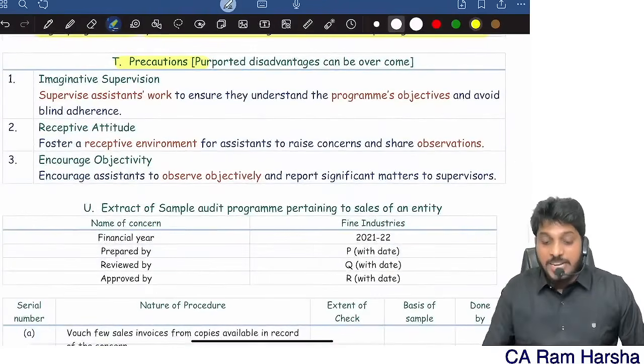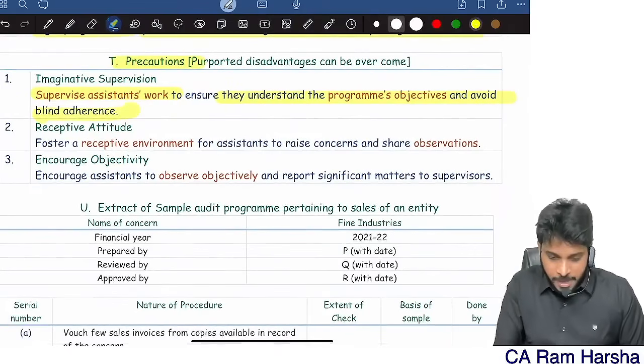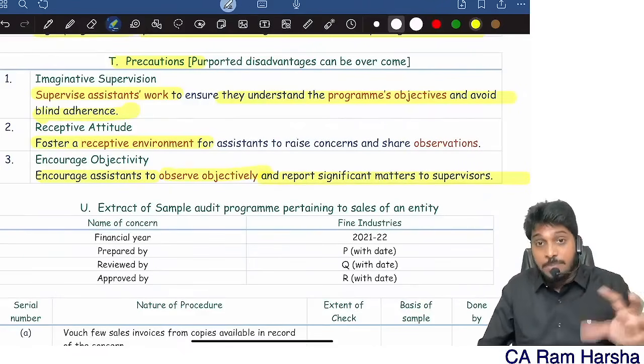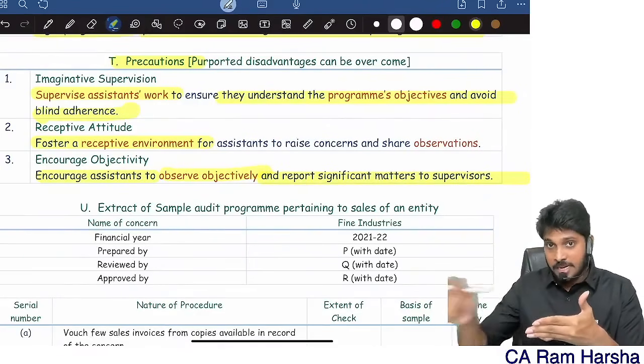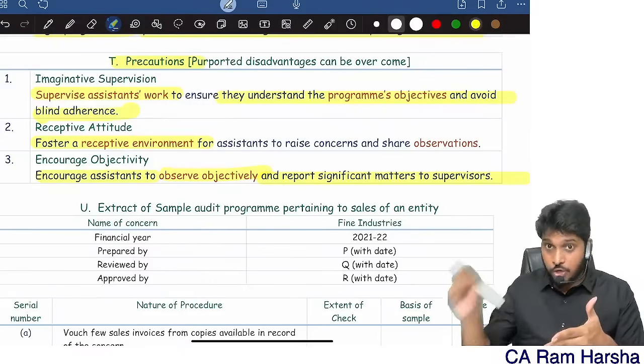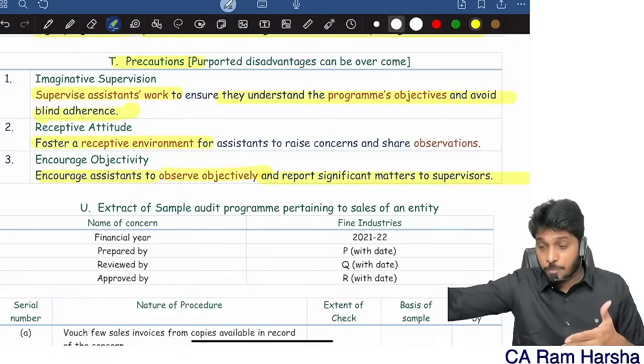So that's why you need to take certain precautions. Supervise the work to ensure that they understand the program objectives and avoid blind following. Foster a receptive environment. Encourage assistants to observe objectively and report. So you need to tell the team, look, this is a program for purchases. You have to do the audit exactly as per this program. At the same time, I should also tell him to see whether in reality at the client you find any 11th or 12th point. If so, please report to me.